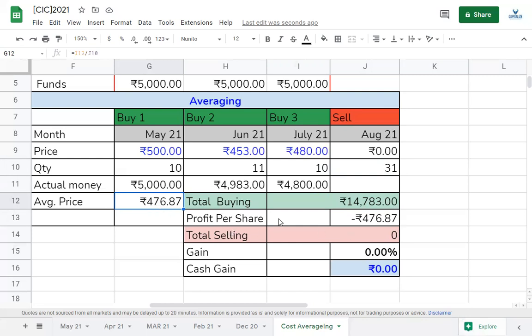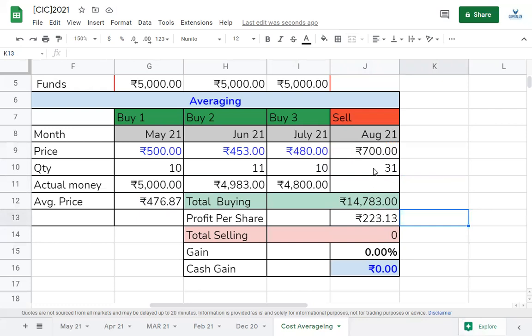Okay, now what is the profit per share? At 700 rupees, if I sell the stock, okay, in August, the stock hits its target at 700 rupees. My profit per share is 223. How so? I took 700 minus 476. So that's my profit per share.